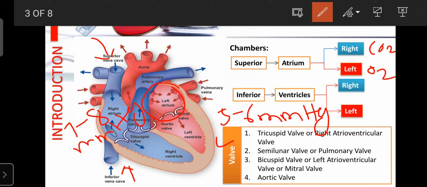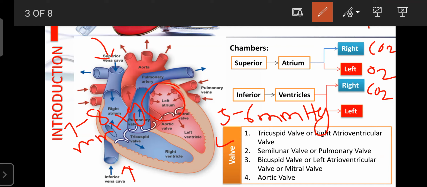And the inferior chambers are known as the ventricles or thick wall chambers. Once again, the ventricles are two in number: one is the right ventricle and another is the left ventricle. The right ventricle also consists of deoxygenated blood that comes from the right atrium by passing through a tricuspid valve.